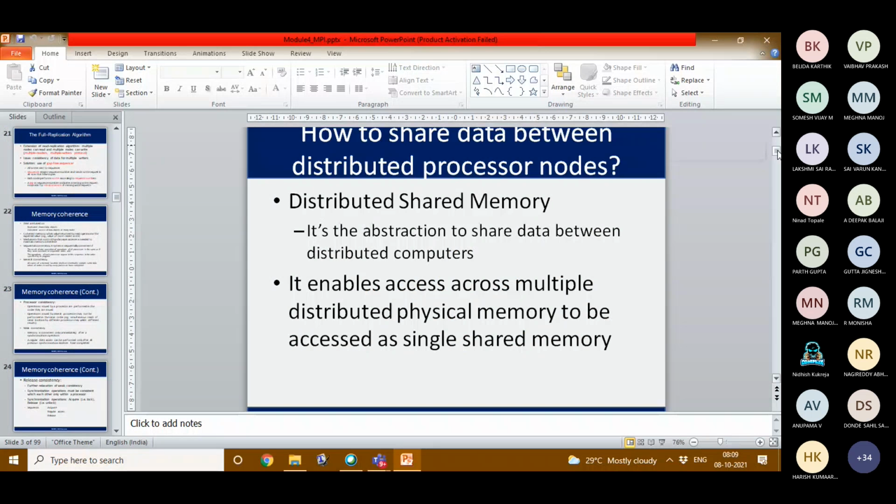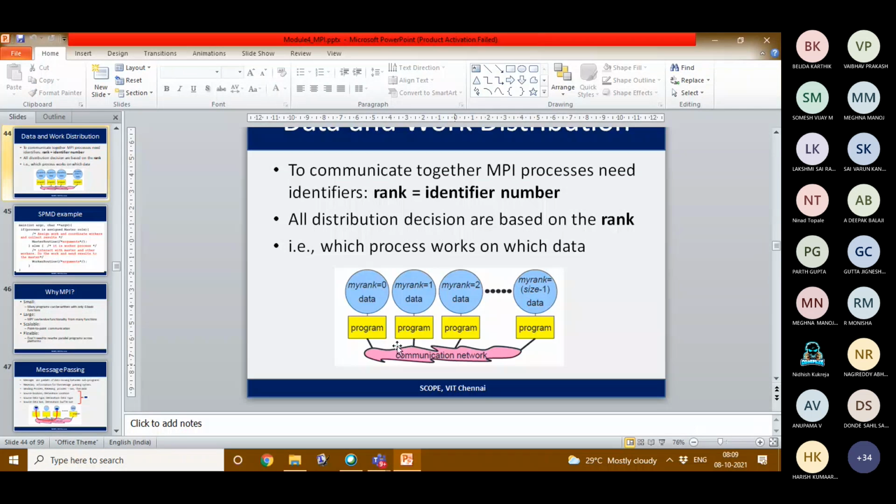In the previous class, we completed DSM and we started MPI. So MPI is for passing the messages. Whenever we have distributed memory, we will be using the Message Passing Interface. That is MPI programming. Here, the communication will be happening based on the IDs. The ID is nothing but the processor rank, that is the processor ID. We will be giving some number to each processor that we consider.